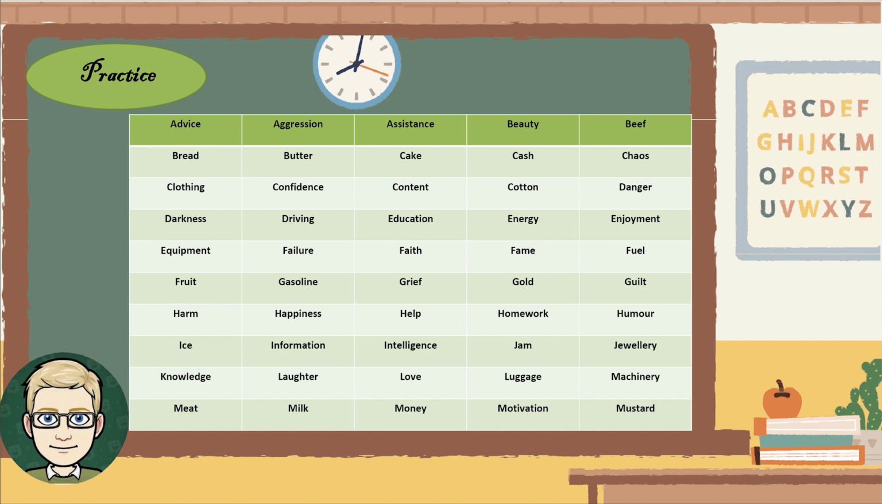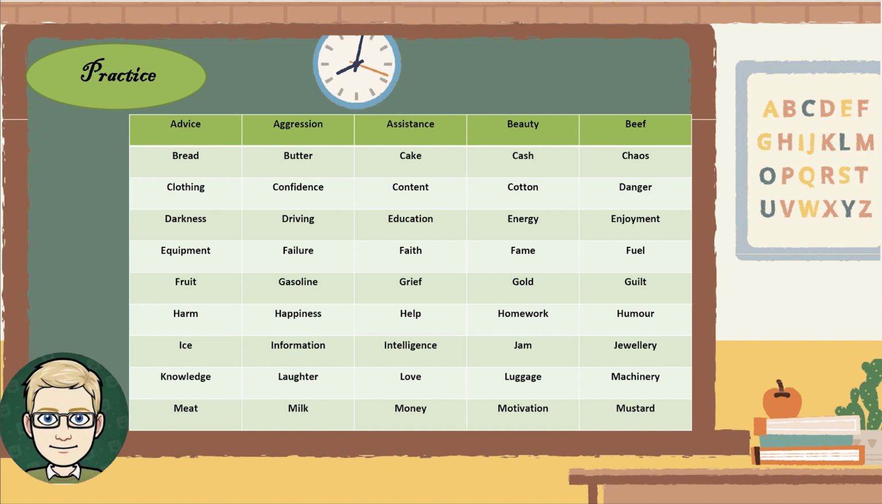Failure. Faith. Fame. Fuel. Fruit. Gasoline. Grief. Gold. Guilt. Harm. Happiness. Help. Homework. Humor. Ice. Information. Intelligence.